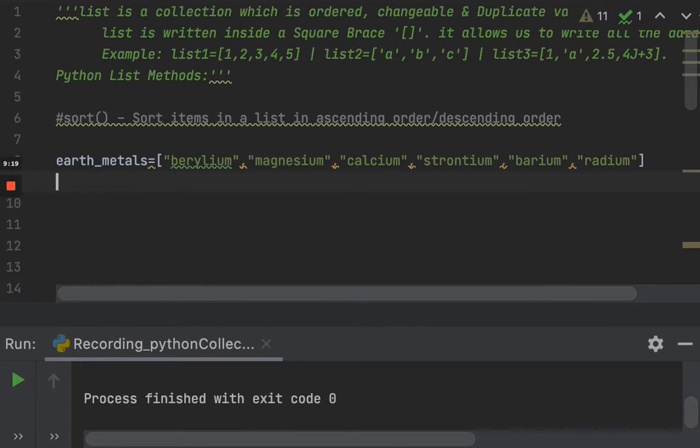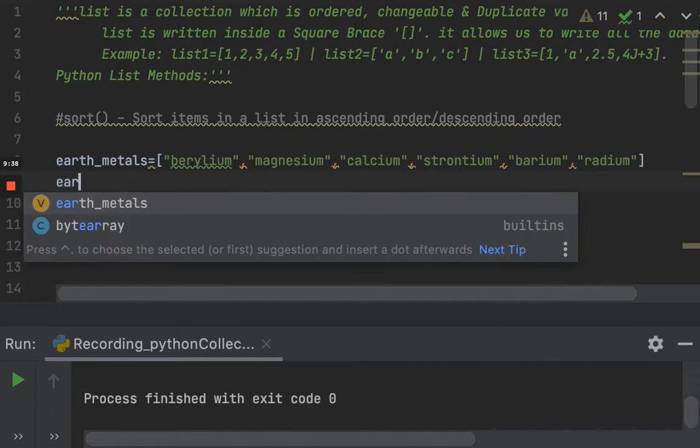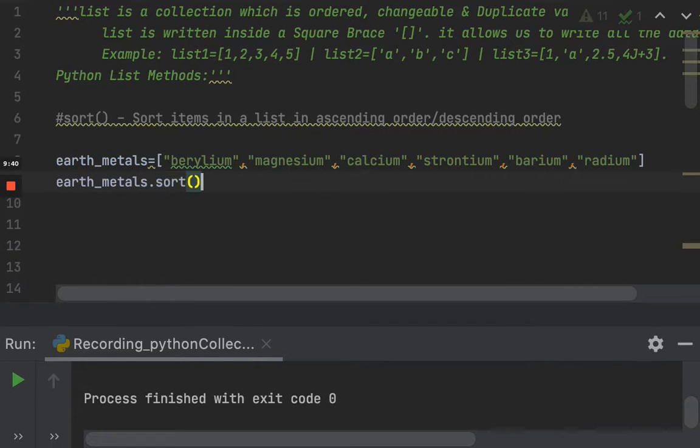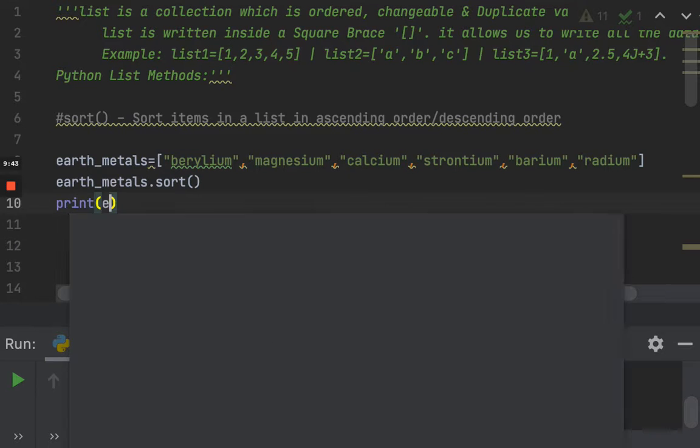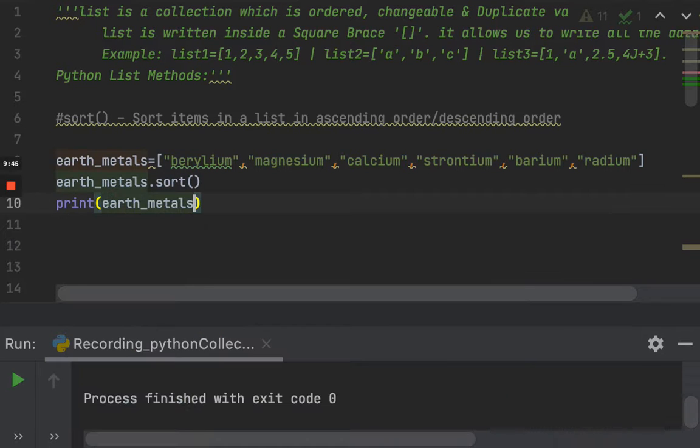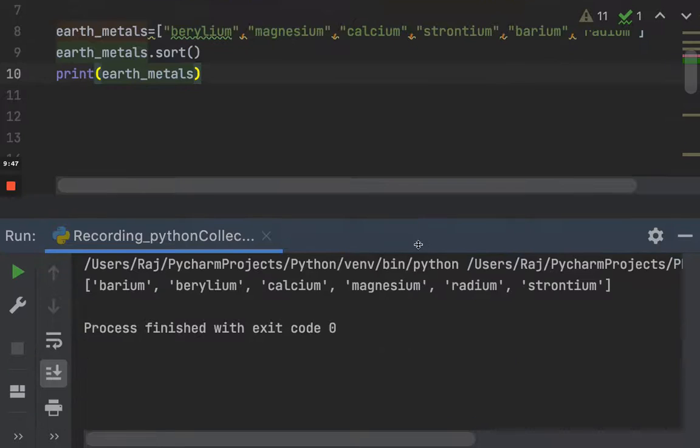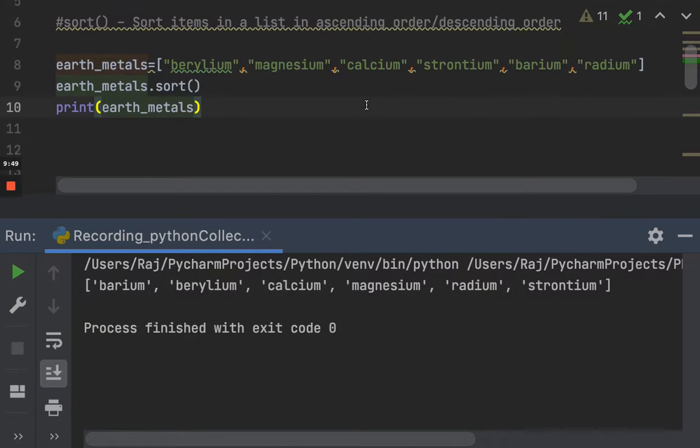Now, sort items in a list in ascending or descending order. We have the alkaline earth metals: beryllium, magnesium, calcium, strontium, barium, and radium. Now I need to sort these metals in ascending order. How would I do that? Before understanding this, just type sort. When you look at the earth metals once again and execute this, you will see that we have got the elements in ascending order.